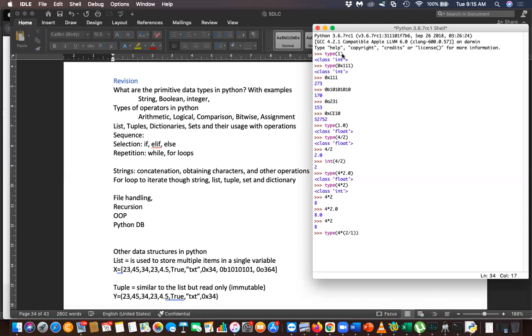What is the result? 4 into 2 divided by 1 is 8. Int or float? I said that division will always result in a floating point number.